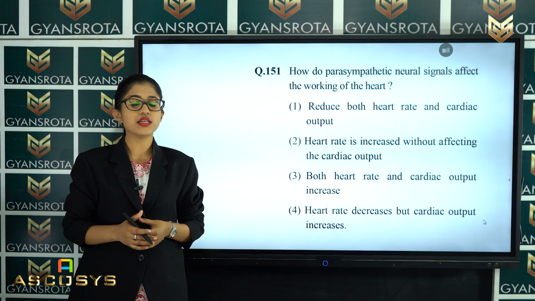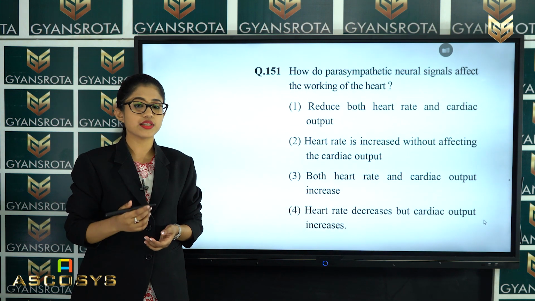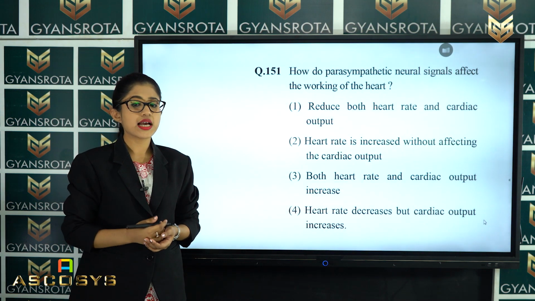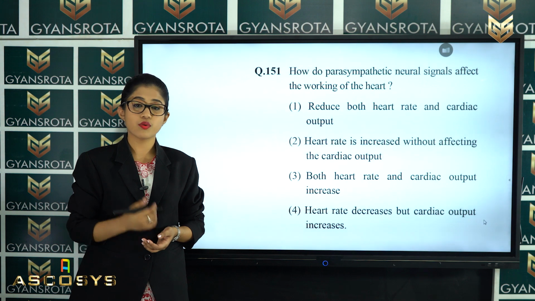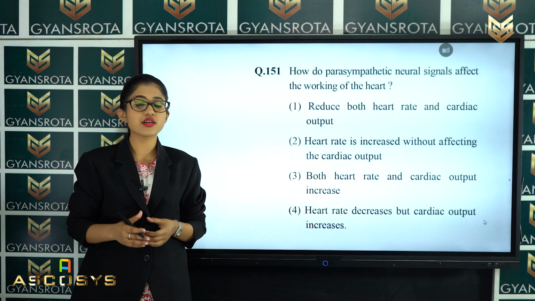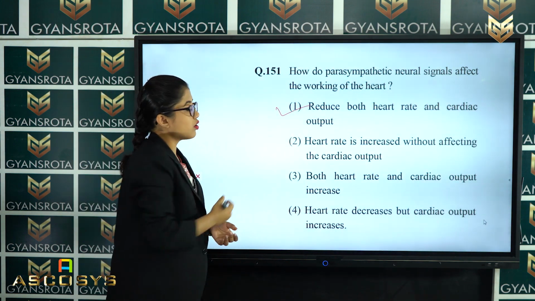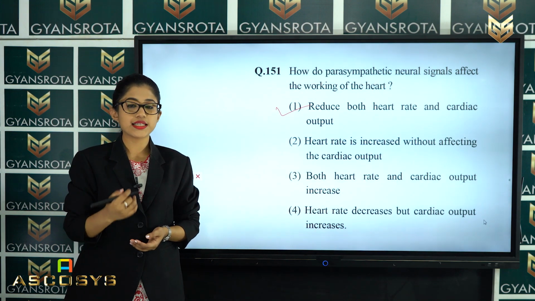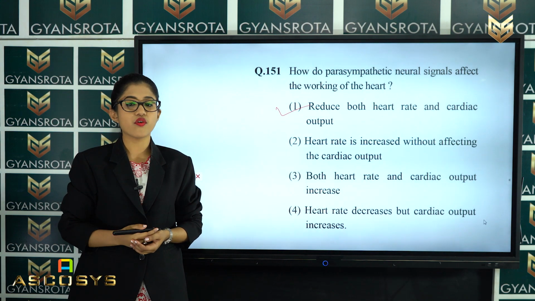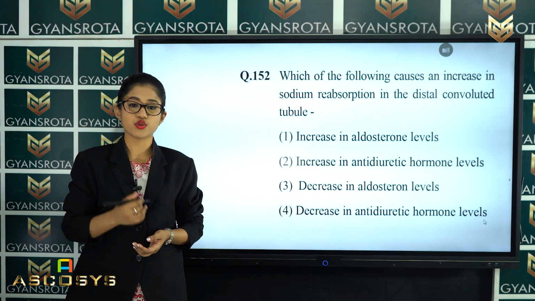In the chapter Neural Control and Coordination, we have talked about the parasympathetic neural signals. How do parasympathetic neural signals affect the working of the heart? It reduces the heart rate, and along with this it reduces the cardiac output, which is given in option number 1. So, option number 1 is the correct answer for question number 151. Now, let us move on to the next question. The next question is question number 152.